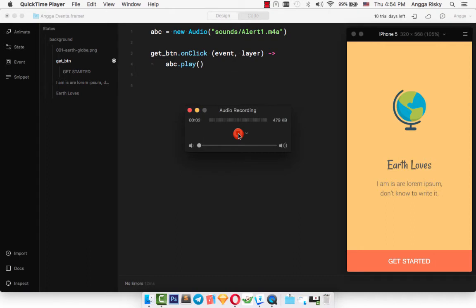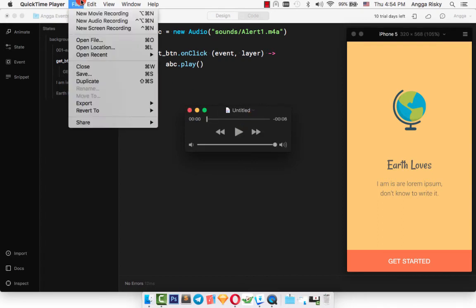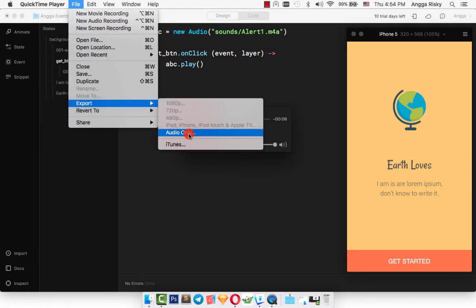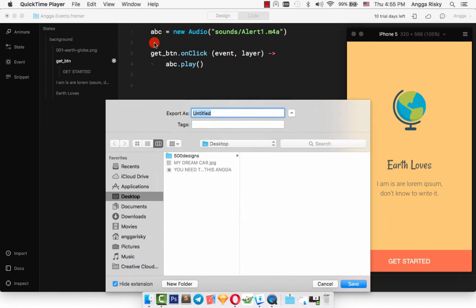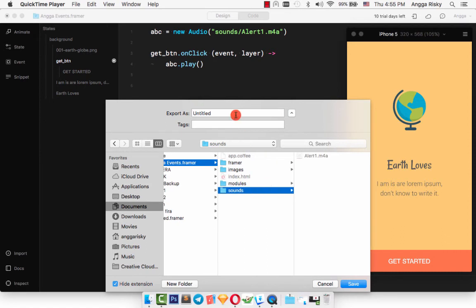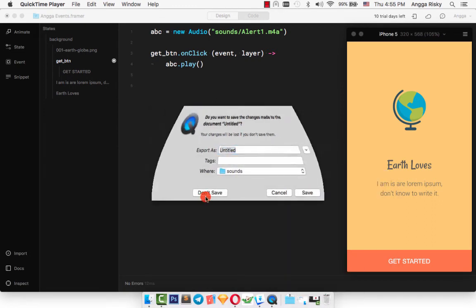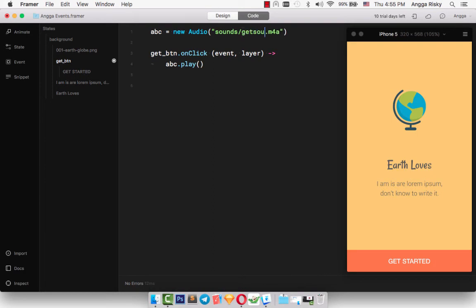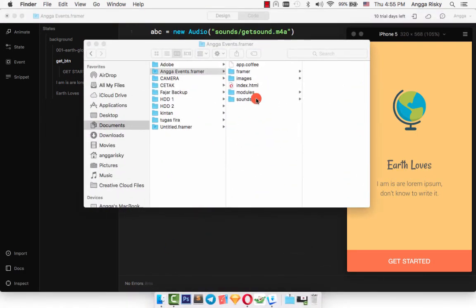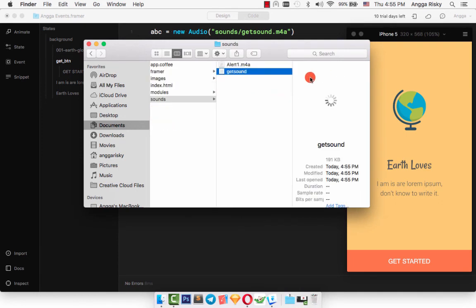Hello world, let's get started. So I have paused this and just go to file and export and audio only, and then I will go to my documents and Angga events and sound, and this is get sound. Save. So we can try right now. Get sound, and the extension is maybe MP3. Let's try.